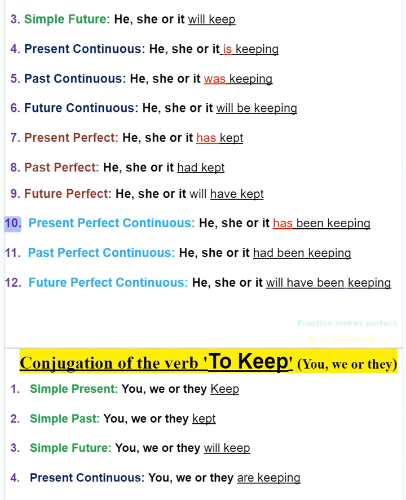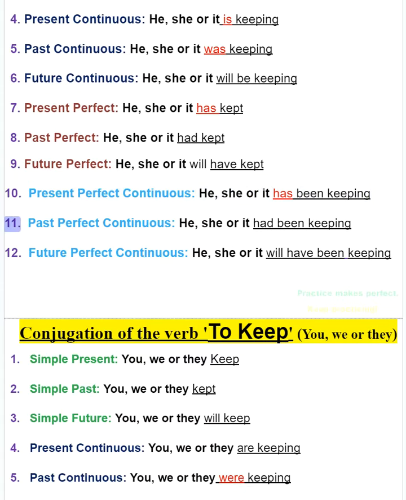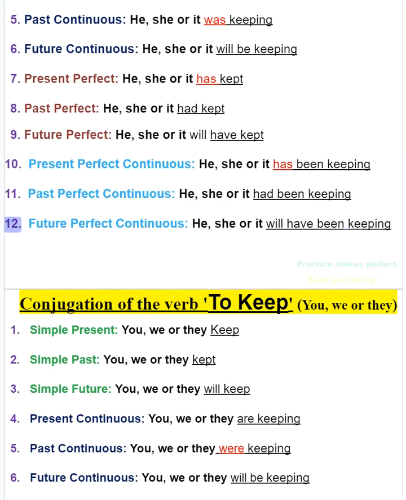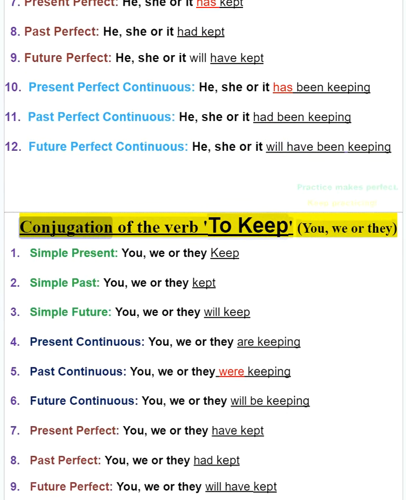10. Present perfect continuous, he, she or it has been keeping. 11. Past perfect continuous, he, she or it had been keeping. 12. Future perfect continuous, he, she or it will have been keeping. Conjugation of the verb to keep, you, we or they.